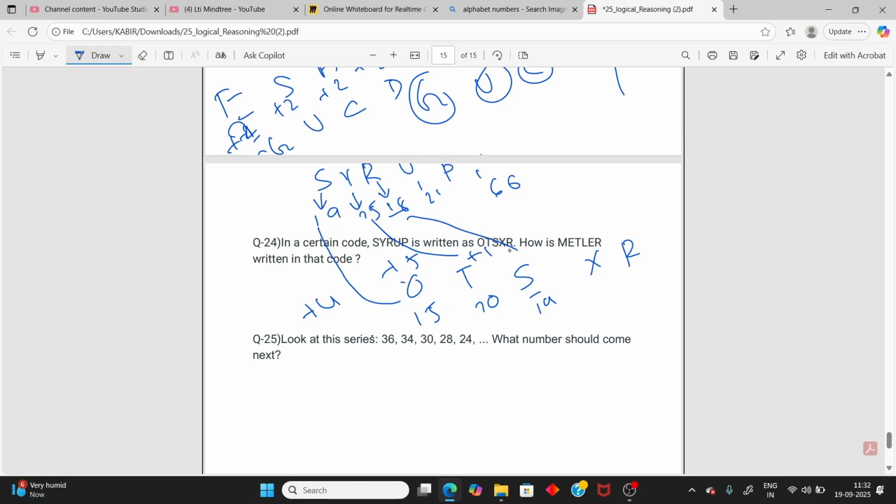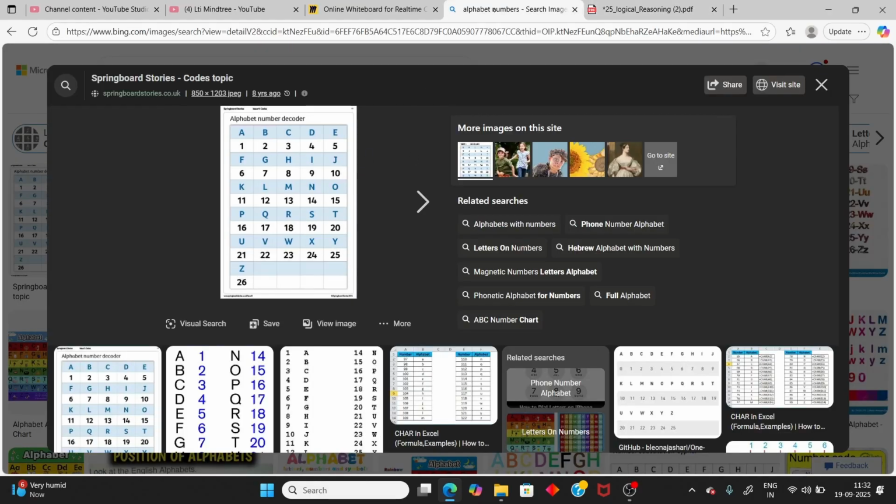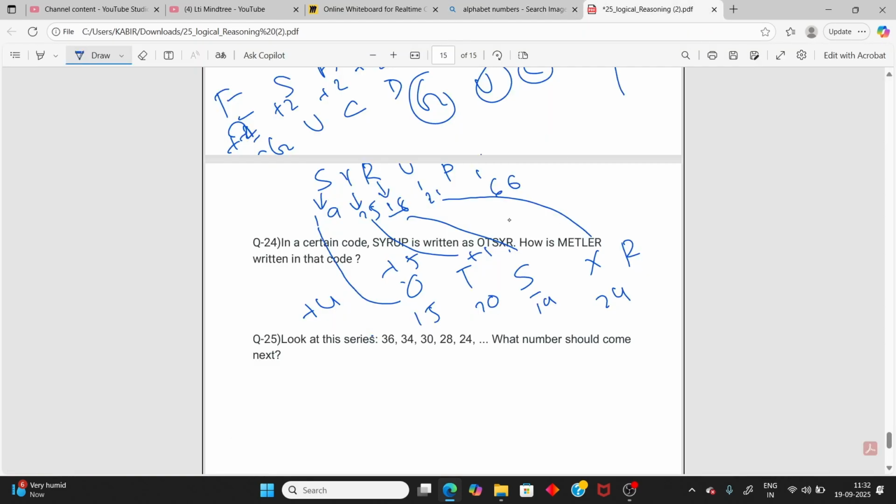Plus 4, plus 5, then plus 1, then 20 and X is 24. 21 and 24, U is 21, then plus 3. And then P is 16 and R is 18, then plus 2. So your logic is plus 4, plus 5, plus 1, 3. So apply this one. First do plus 4, then plus 5, then plus 1, then plus 3, then plus 2.